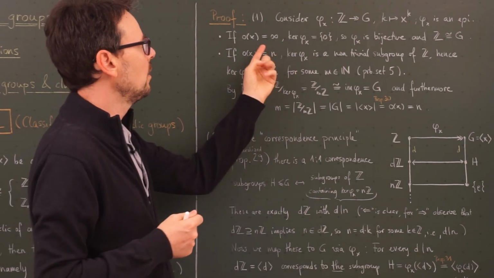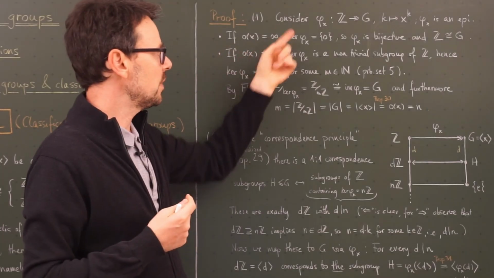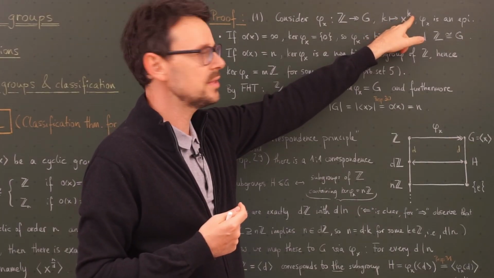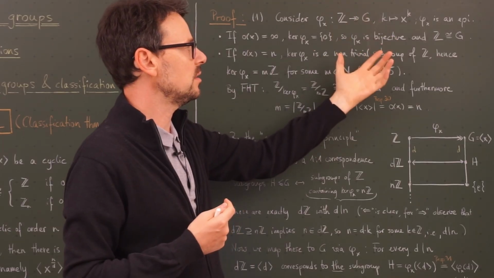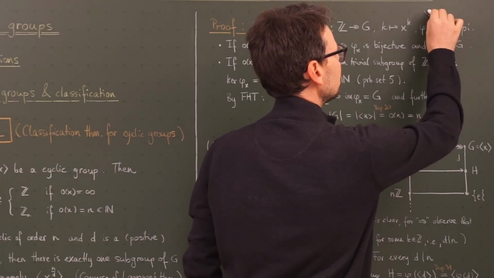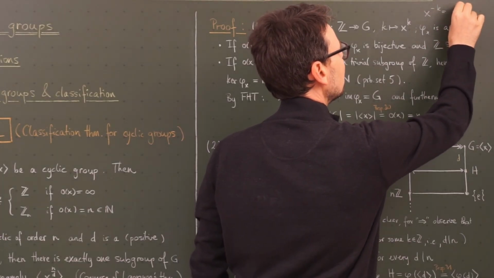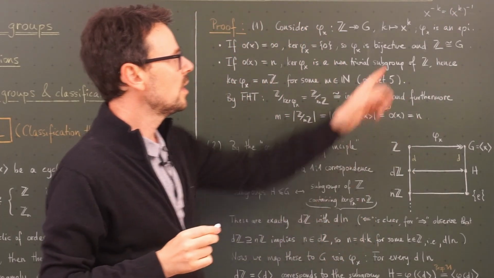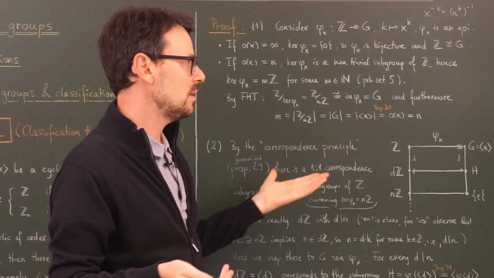So if the order of x is infinite, this means by definition that there is no natural number k such that x to the k is the identity. But then there is no integer besides 0 either, because x to the minus k is the inverse of x to the k, and if this is not the identity, then its inverse isn't either.